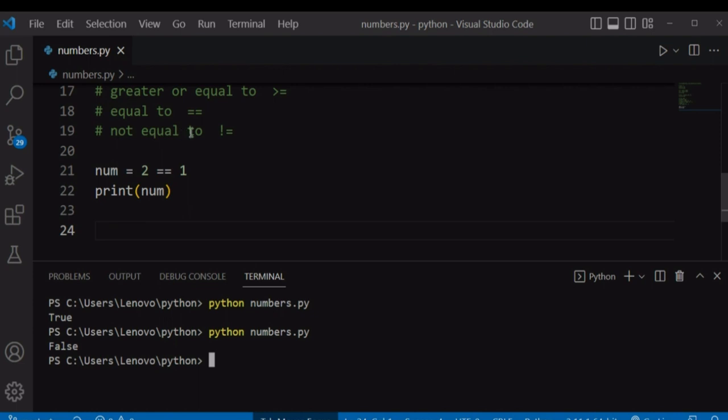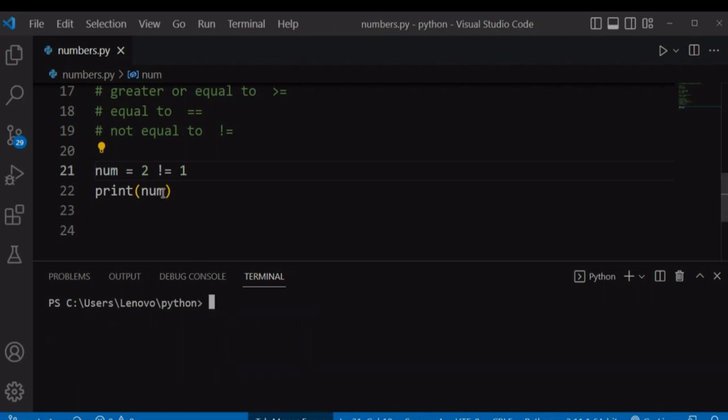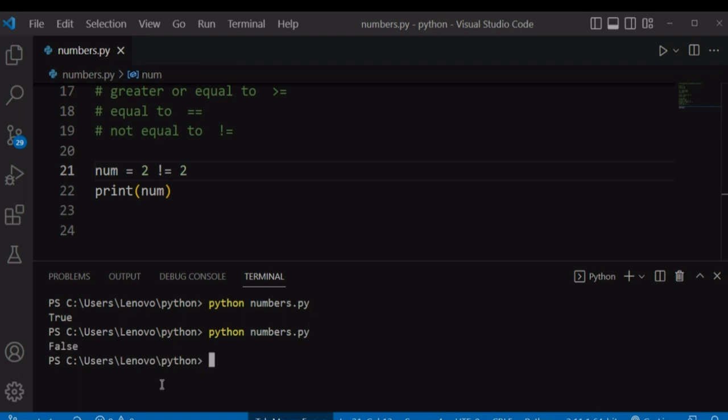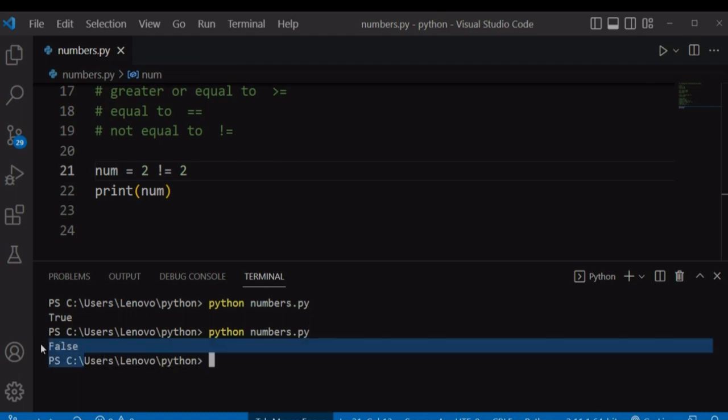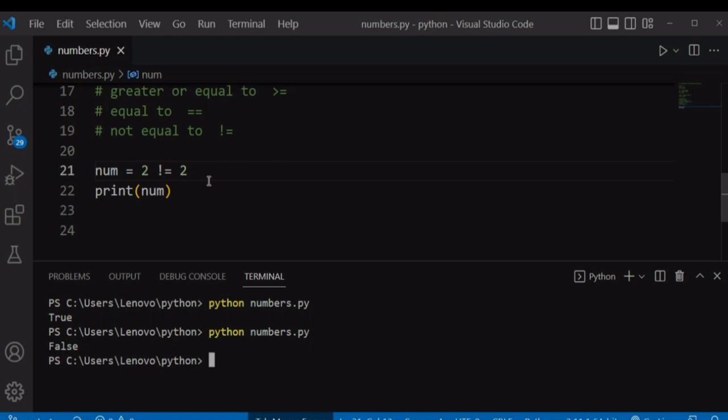We also have not equal to. If you want to check if a value is not equal to another value, for example, here we compare if 2 is not equal to 1, which is true because 2 is not equal to 1. We can also check whether 2 is not equal to 2, and it will return false because 2 is indeed equal to 2. So this not equal to operator returns true when two numbers are not equal.